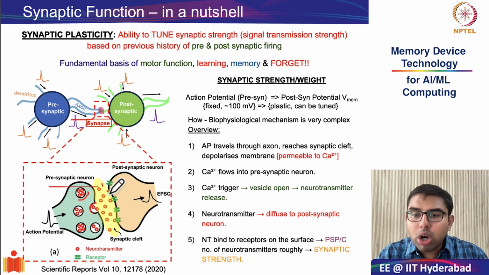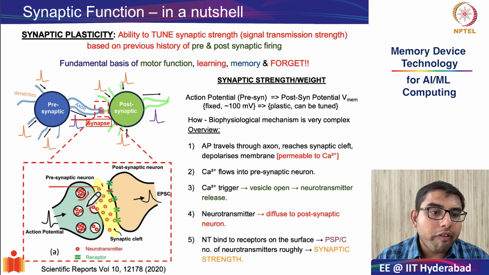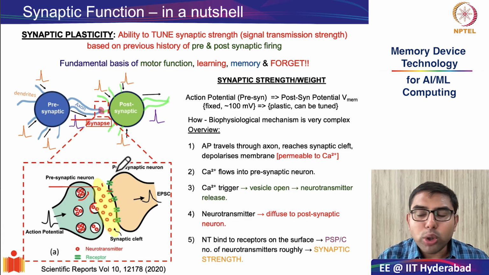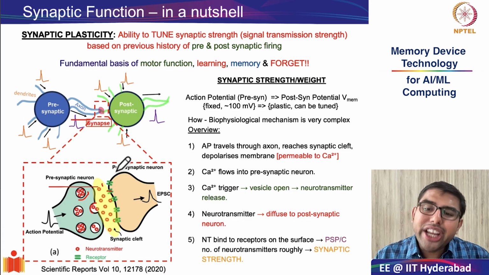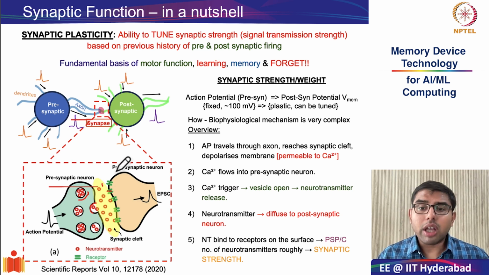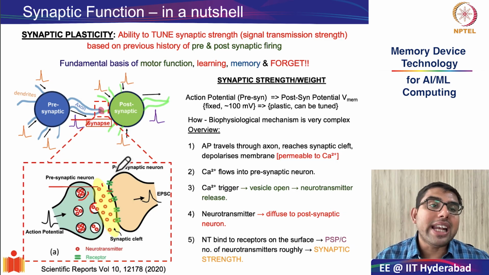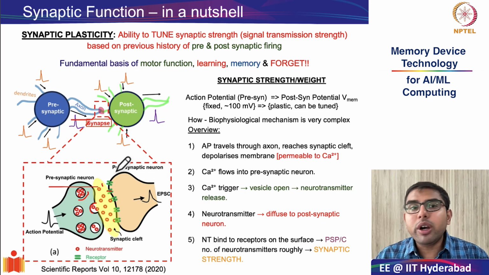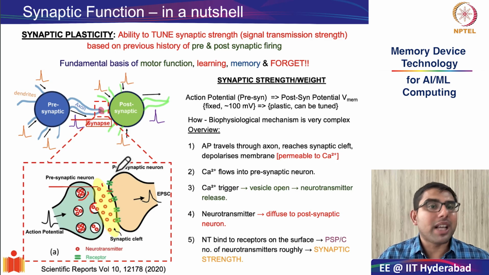The amount of neurotransmitters that are released from the presynaptic neuron to the postsynaptic neuron is generally known as the synaptic weight. And that is what influences the magnitude of the postsynaptic response. And that is essentially what we define as synaptic strength. Okay, with this brief biophysical understanding, let us move on to looking at the two different kinds of synaptic plasticity.